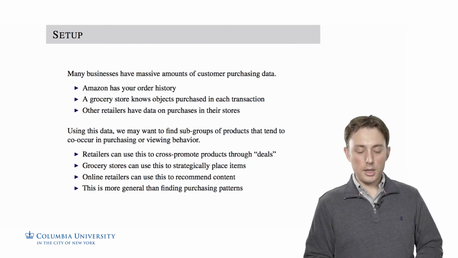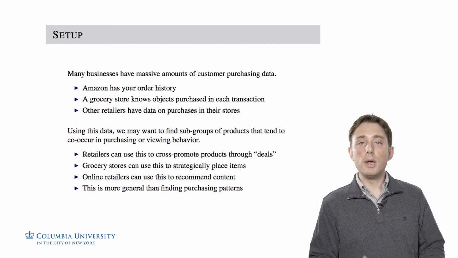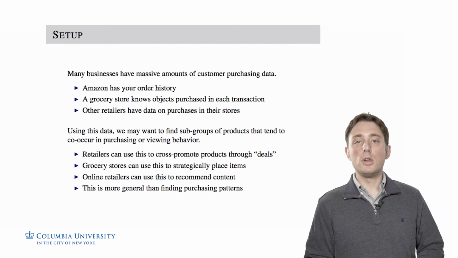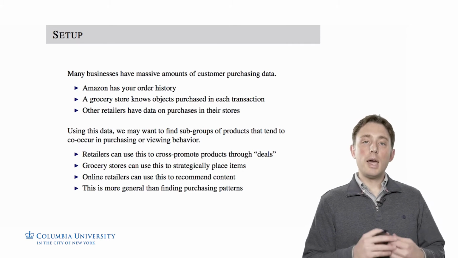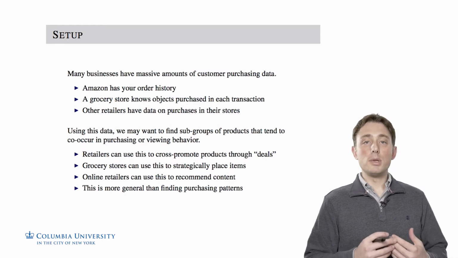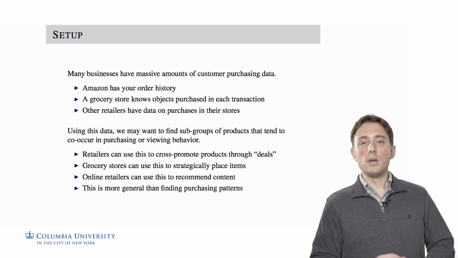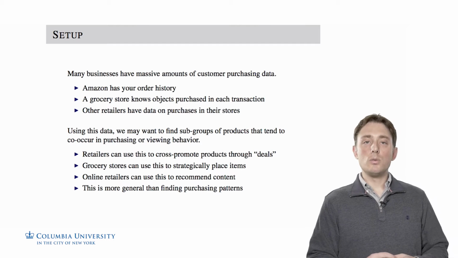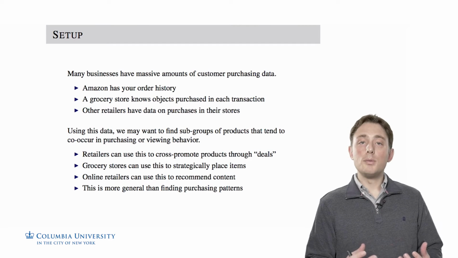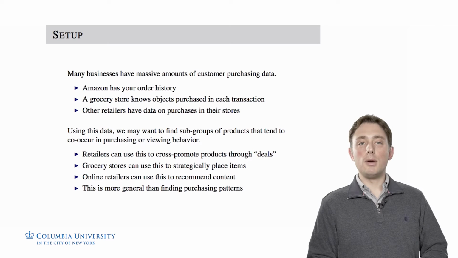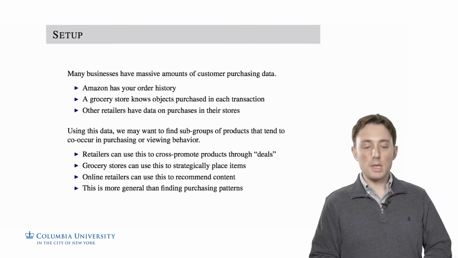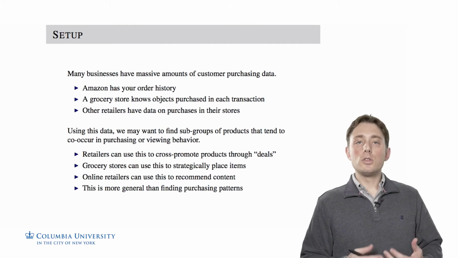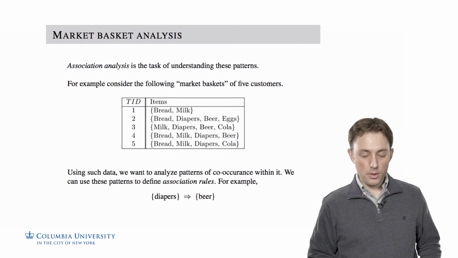Online retailers can use this information to recommend content. We've already discussed one approach for recommending movies. In that case, we had actual user feedback on their beliefs, their thoughts about the movie through a rating. In this case, we might want to recommend content based only on viewing behavior, so we don't get any feedback, but we know that users tend to view different objects together in the same viewing session. And it's also something that can be generalized more fully.